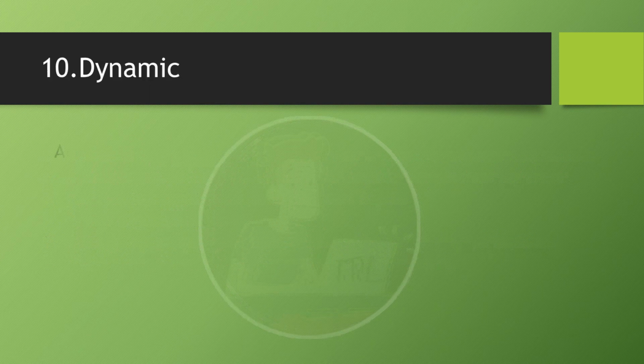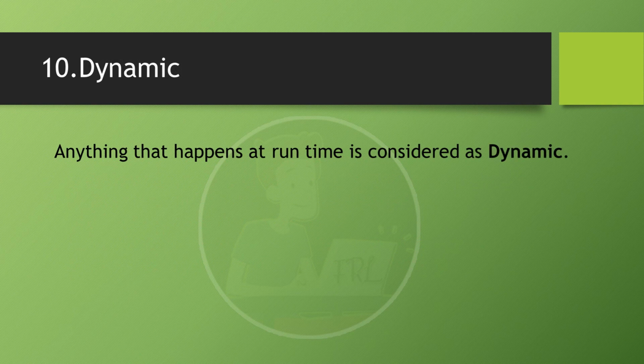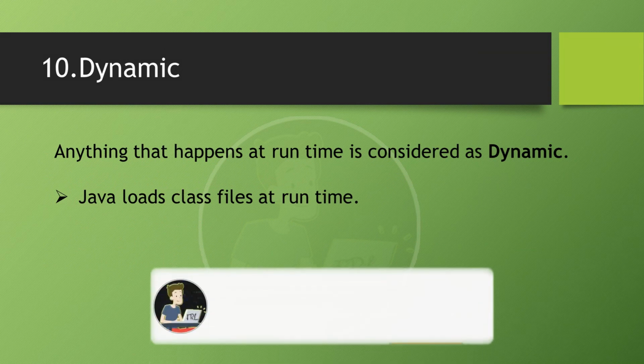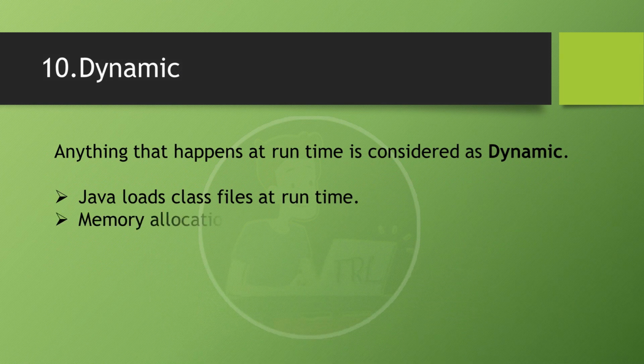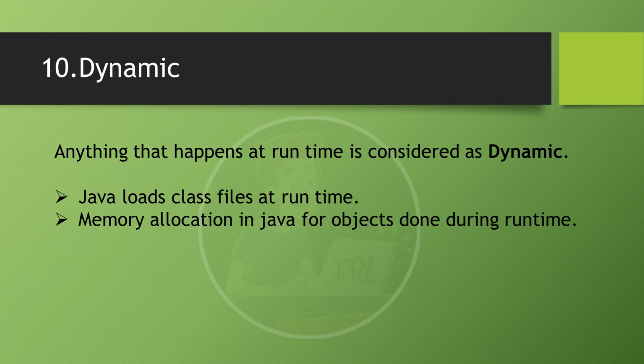Next, dynamic. What is dynamic? Anything that happens at runtime is considered dynamic. Why is Java considered a dynamic programming language? Because Java loads class files at runtime. After compiling the program, the Java compiler gives us bytecode, that is nothing but a .class file. Those .class files are loaded at runtime. That's why Java is a dynamic programming language. And also, memory allocation for objects in Java happens during runtime. That's why it is dynamic.